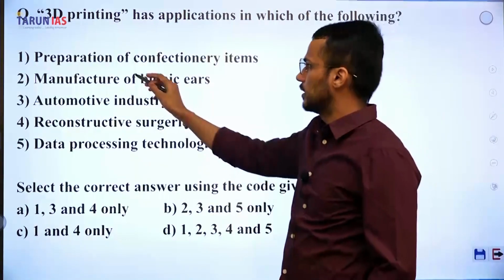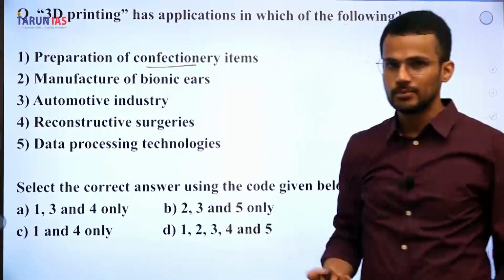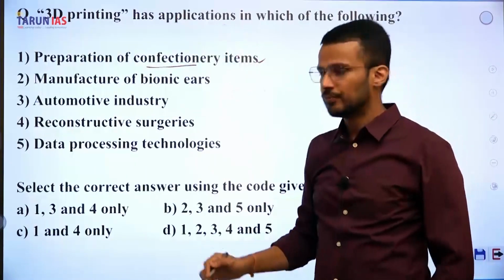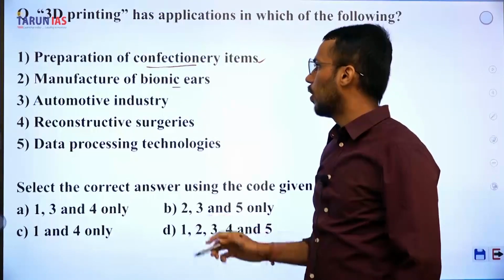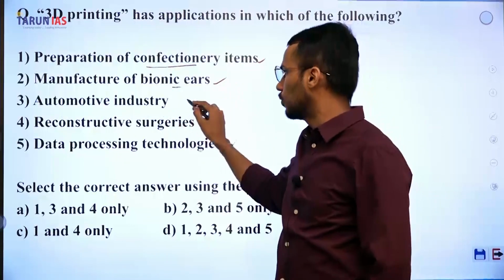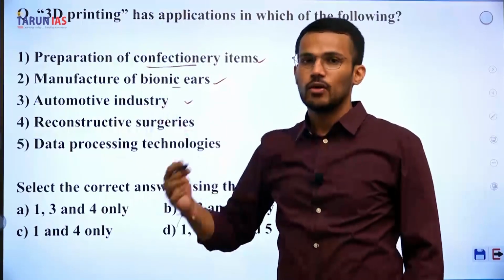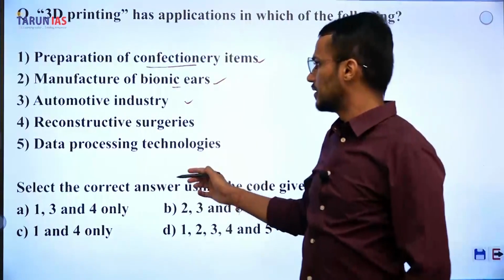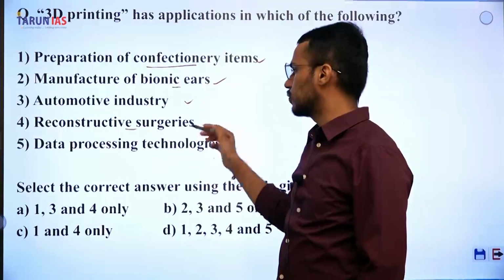first statement is preparation of confectionery items. Yes, that is also possible with 3D printing. Second, manufacturing of bionic ears. Yes, that is also possible. Automotive industry is the industry where 3D printing has its major application. Fourth, reconstructive surgeries.